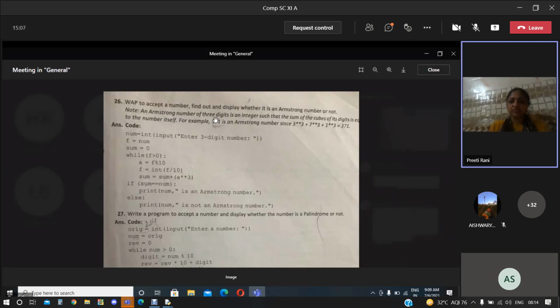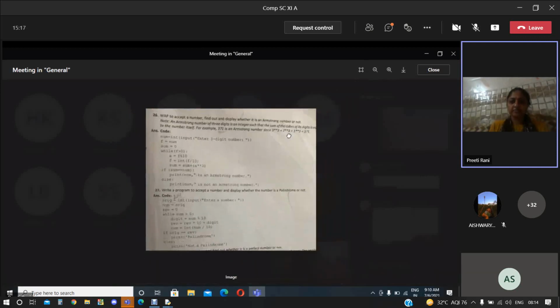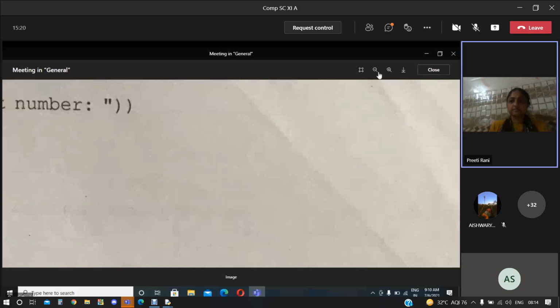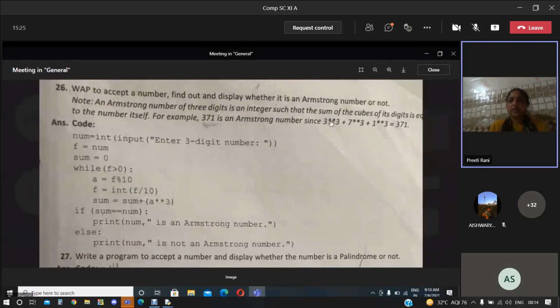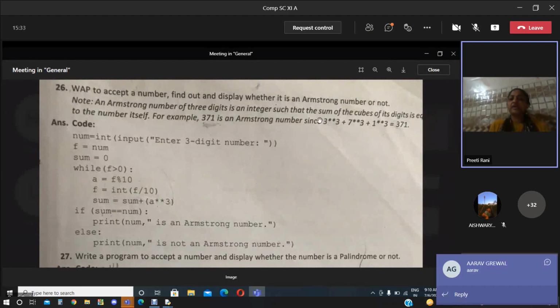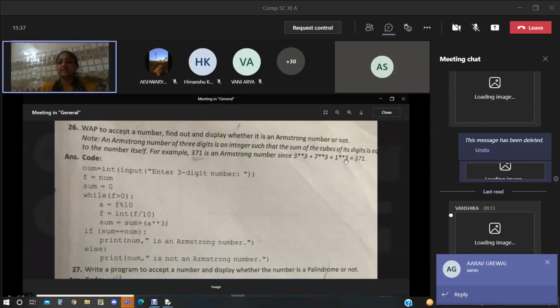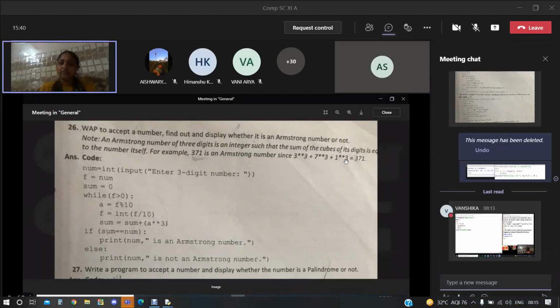An Armstrong number of 3 digits is an integer such that the sum of the cubes of its digits is equal to the number itself.